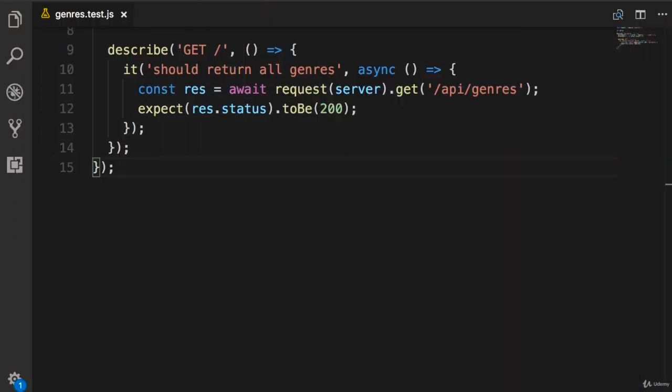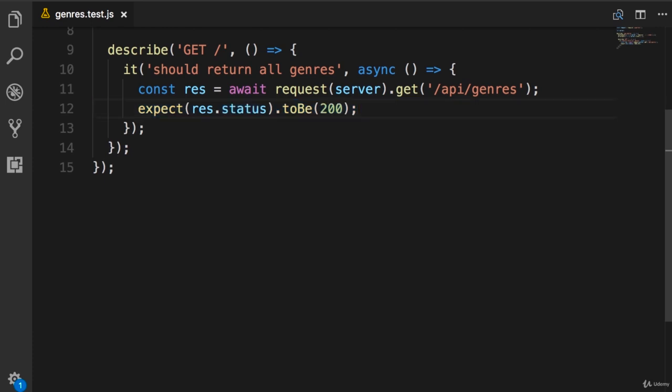All right, now to improve this test, we need to populate our database with a bunch of genres and then change our expectation, or add another expectation, to assert that what we have in the body of the response is those genre documents that we have in our database.